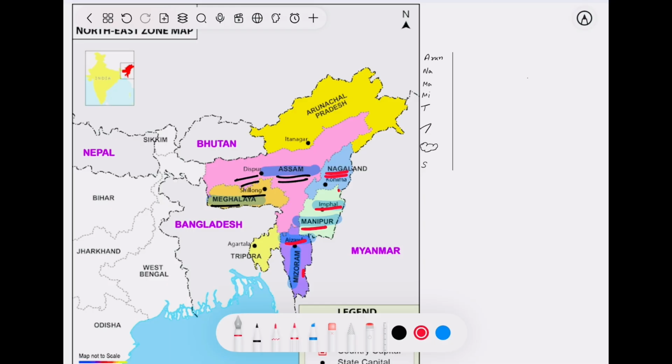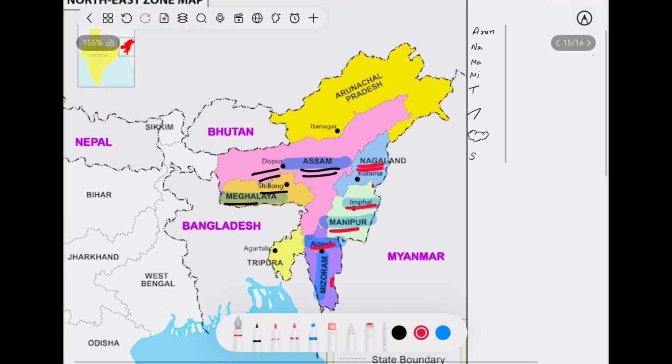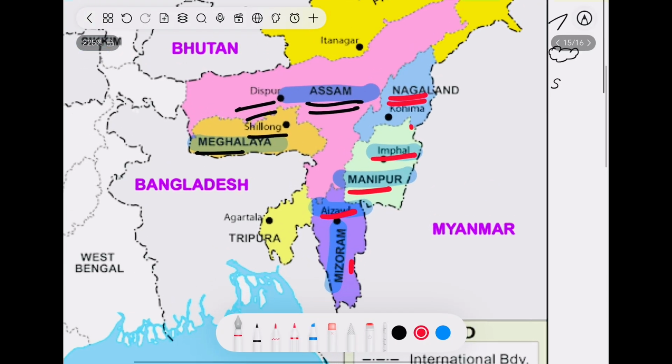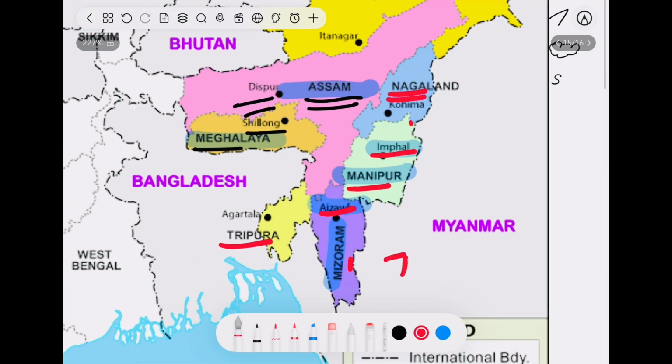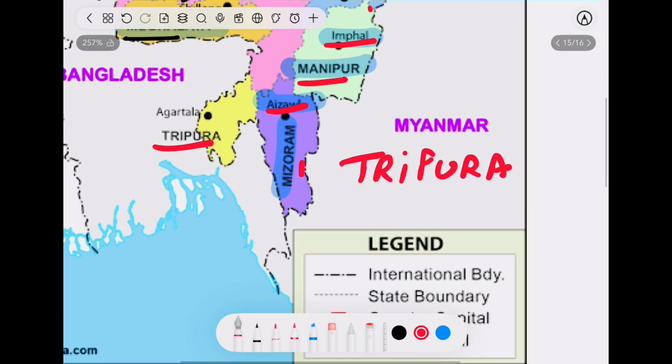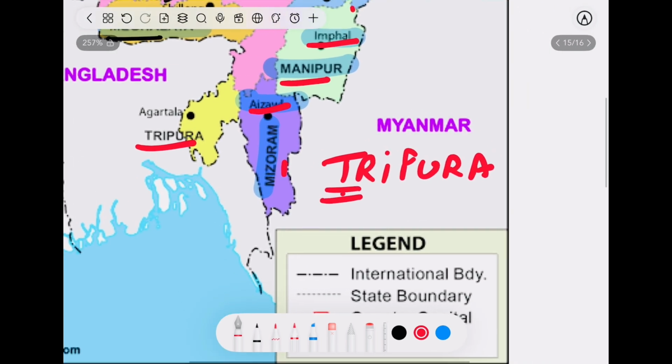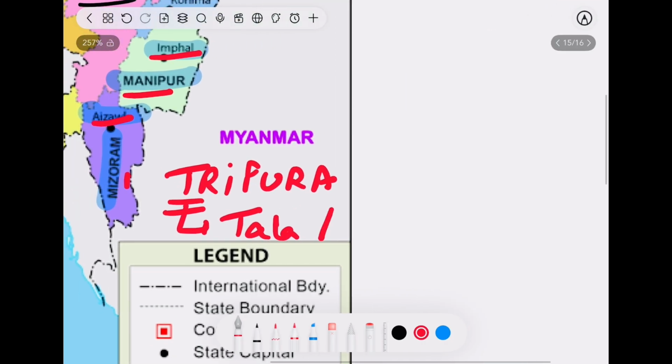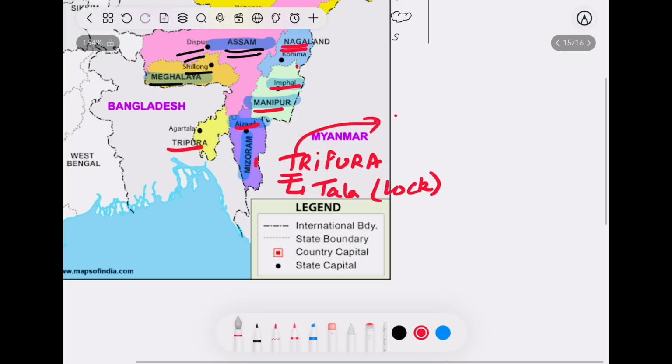This is A. Assam, Dispur. Now, Tripura, T. Remember T for Tala, which is Hindi for lock. So, T, Tala, Agartala, right?